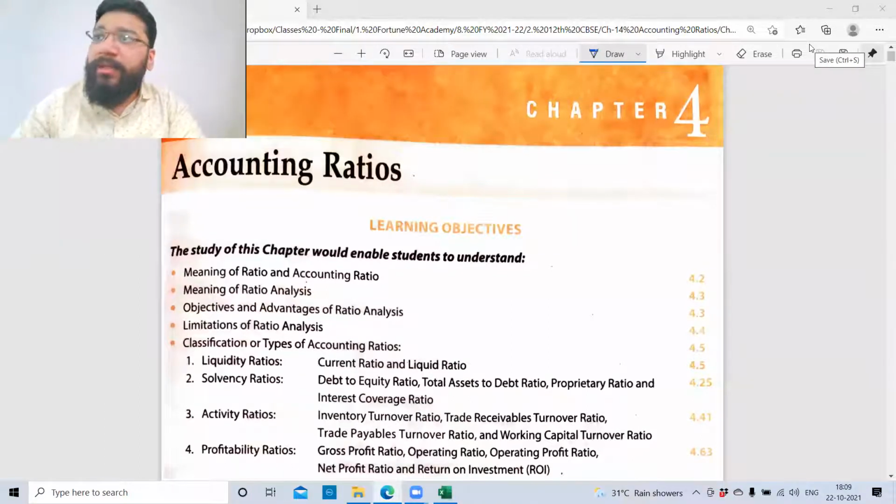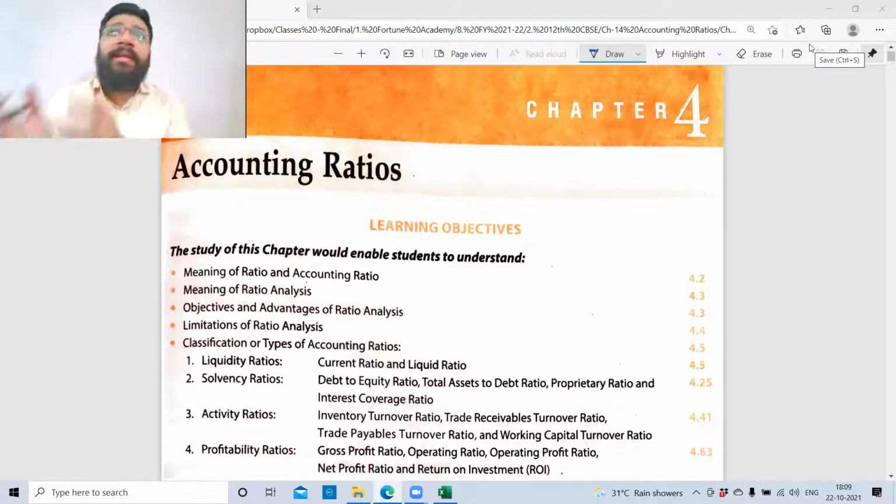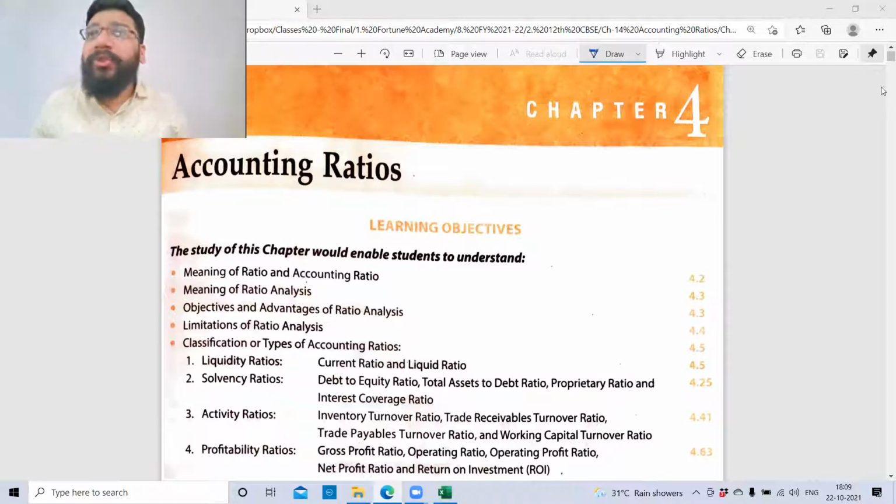So today we'll be beginning with ratios, accounting ratios revision. When I come to the profitability ratio and the activity ratio, I'll touch base the statement of P&L concept, right? So please don't think that we have skipped out the statement of P&L. It is equally important. Instead of doing it twice, once in the financial statement and again in the accounting ratios, I thought I'll merge it together and take it in one shot. So guys, let's go ahead with accounting ratios.